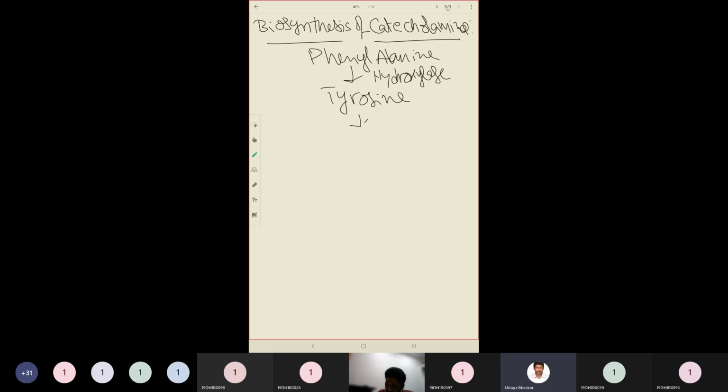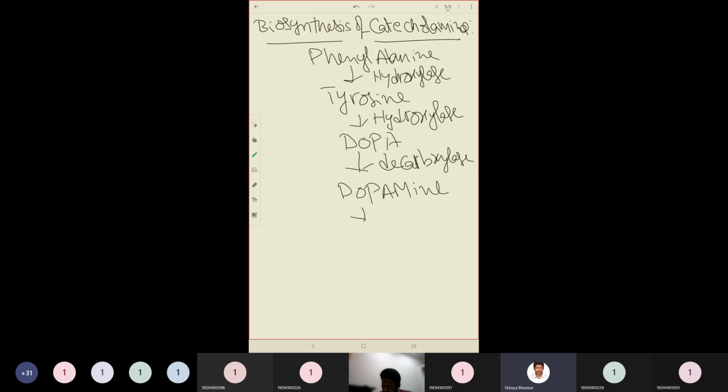Tyrosine is again acted upon by the hydroxylase enzyme, and that will give you dopa. After dopa, it is acted upon by dopa decarboxylase. De means removal of what? Carboxylic acid. That will give us dopamine.